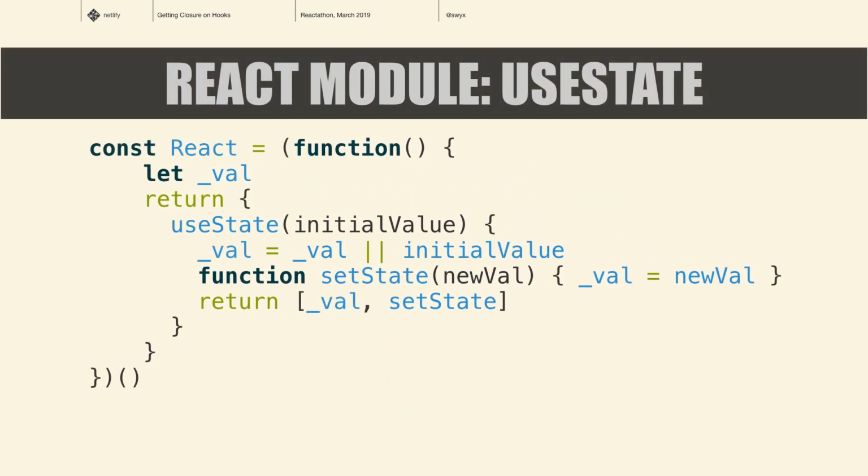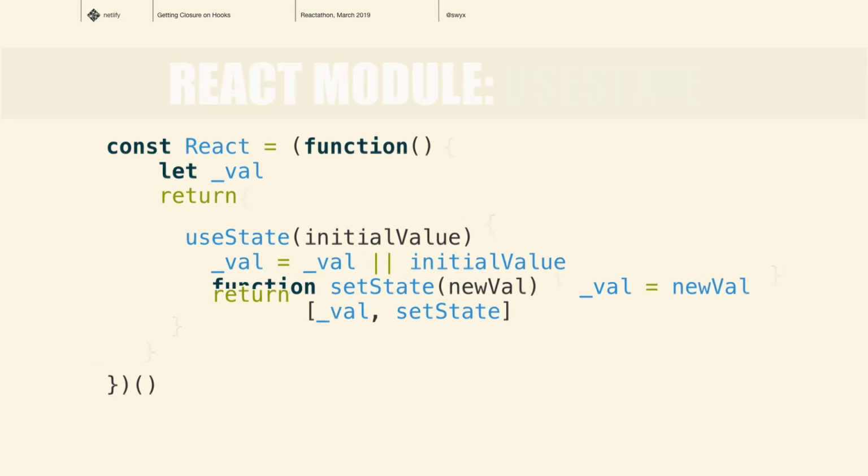The way to do it is to wrap it inside of a module, similar to what we just did earlier. And we'll just call this React. It's not React, but you know. We're returning an object. The object has a method called useState. It has exactly what we just went through, but now we don't have to put in a getter function. We can just return the underlying value because every time we call it, it's going to be assigned from the stored _val variable that we have in React's scope.